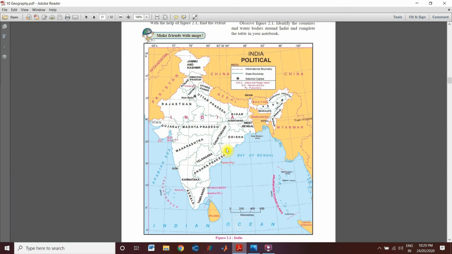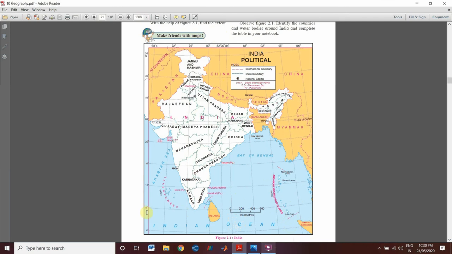In the last session I taught you about the India map, and 3 points were left: Indira Point, Tropic of Cancer, and Indian Standard Time. So let's see about Indira Point. Indira Point is the southernmost tip of India, and it is located on the 6 degree 45 minutes north parallel.